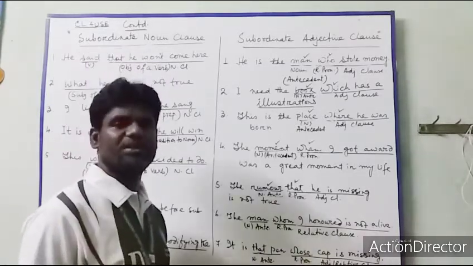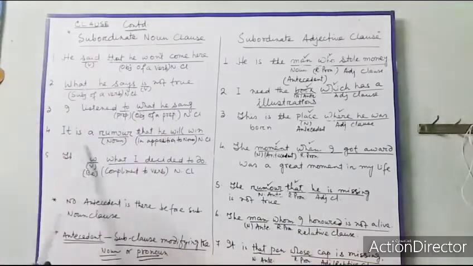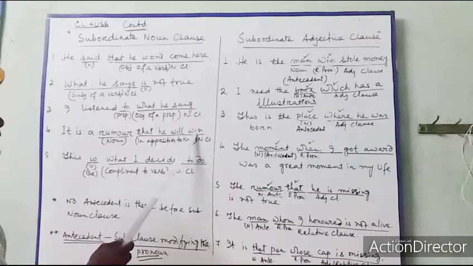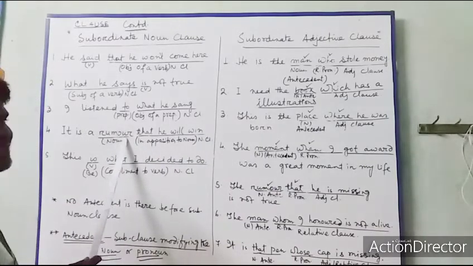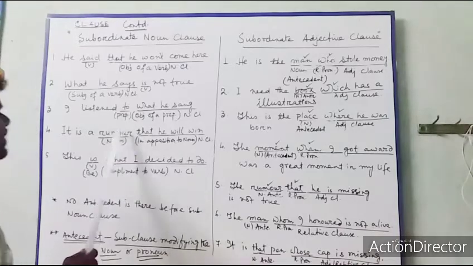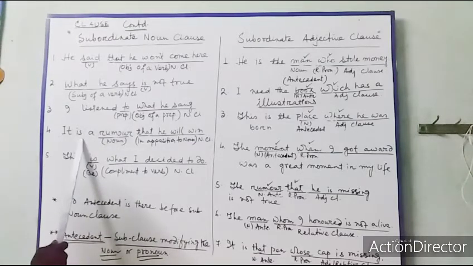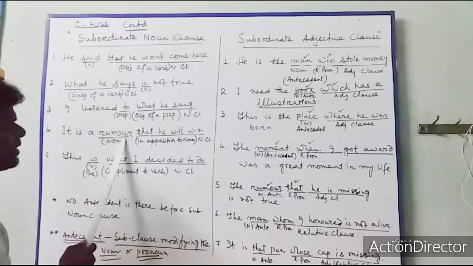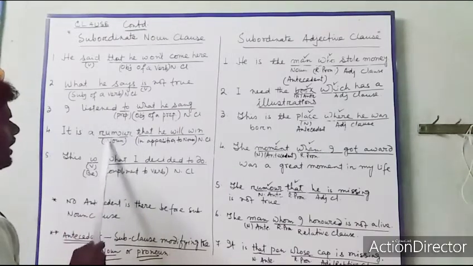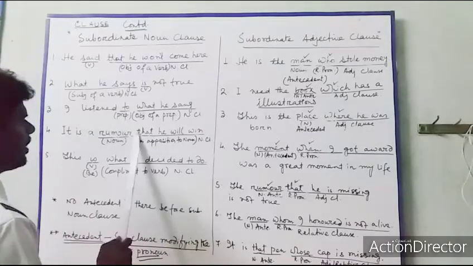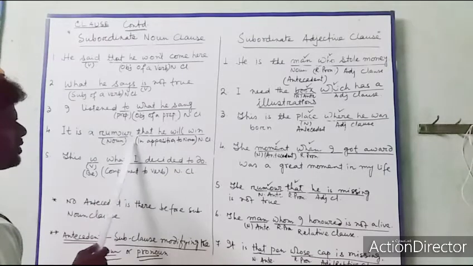You may be suspicious, you may be doubtful that this may be a noun clause, because here is another sentence. It is a rumor that he will win. You can imagine that this is the antecedent. No, this is not the antecedent, because this rumor is coming after a be verb or main verb. There is a verb: it is a rumor. So this is acting as an object, acting as a noun, coming in place of a noun, in opposition to a noun.